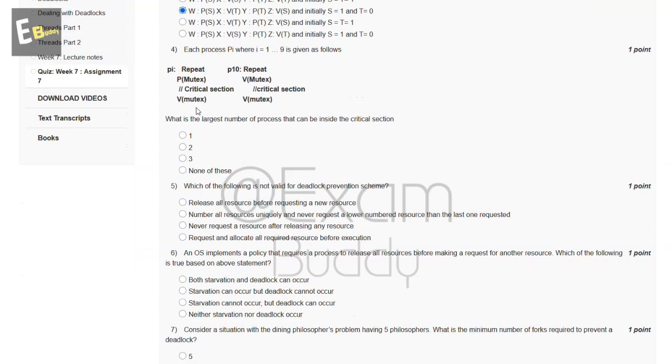Now the fourth question is: each process Pi where i equals 1 to 9 is given as follows. So what is the largest number of processes that can be inside the critical section? So these are the options and the answer of our fourth question is D, none of these.